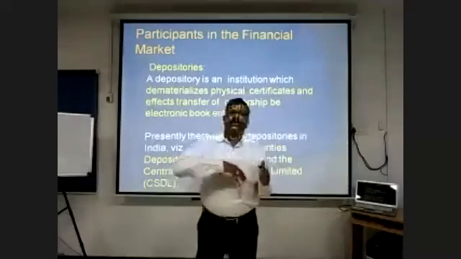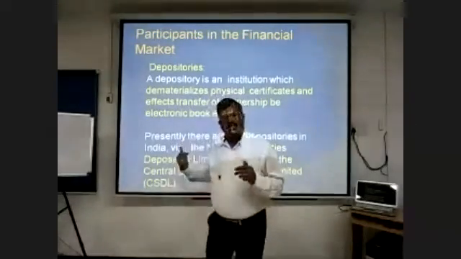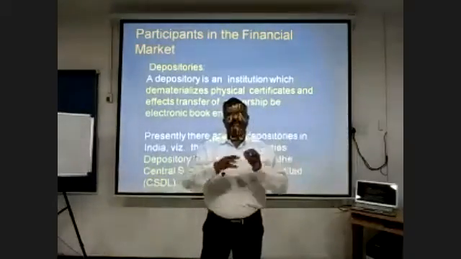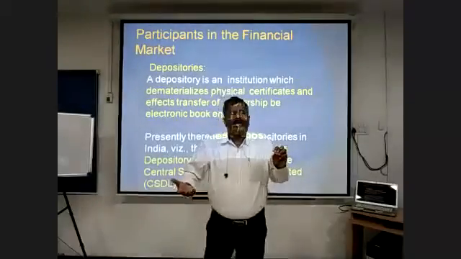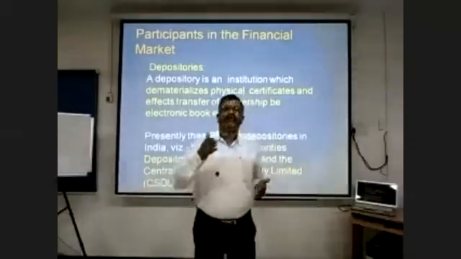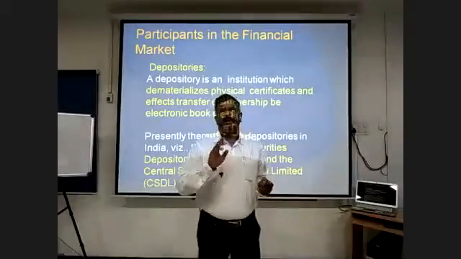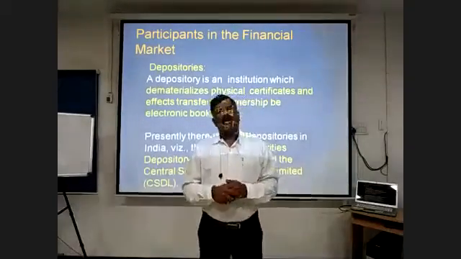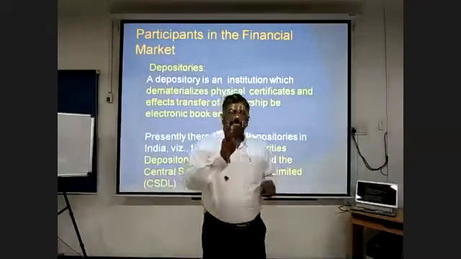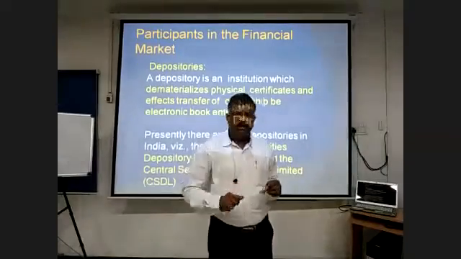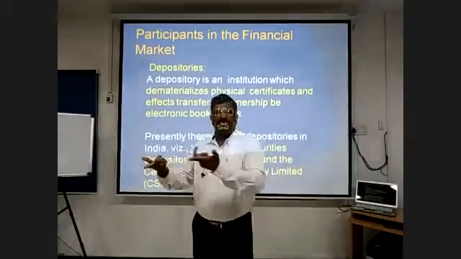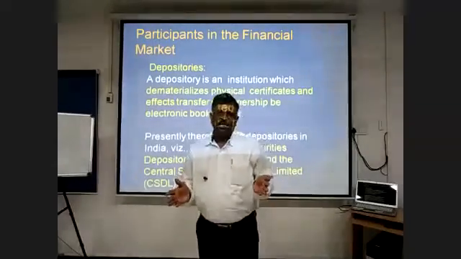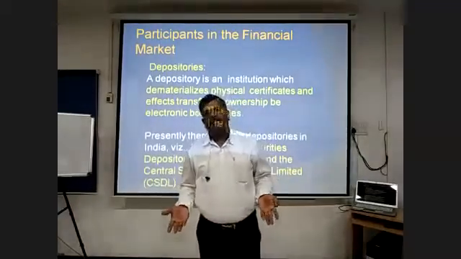So what the technology has done, through the depository, is convert this materialized form of securities into a dematerialized form. That means it will not have any paper. It is an electronic instrument. For example, you have a bank account. You go and deposit your cash. They make an entry in your passbook or an account statement. They give a credit in your statement and they issue the passbook or a statement of account. That means now your money is held electronically. You are no more holding the physical paper.